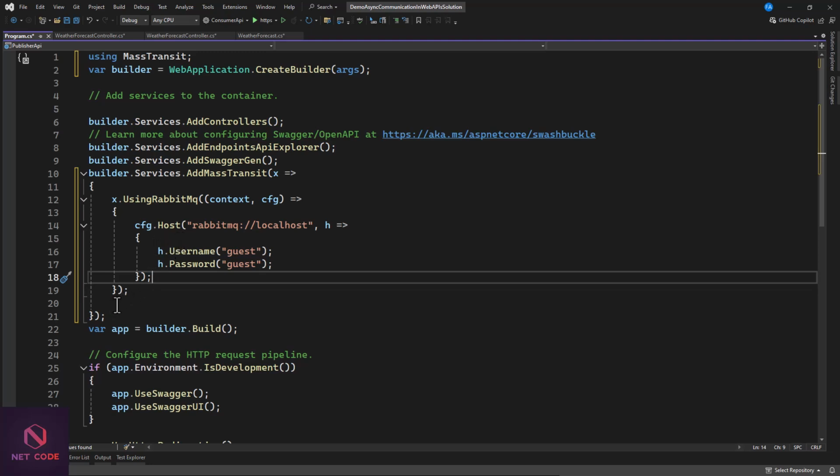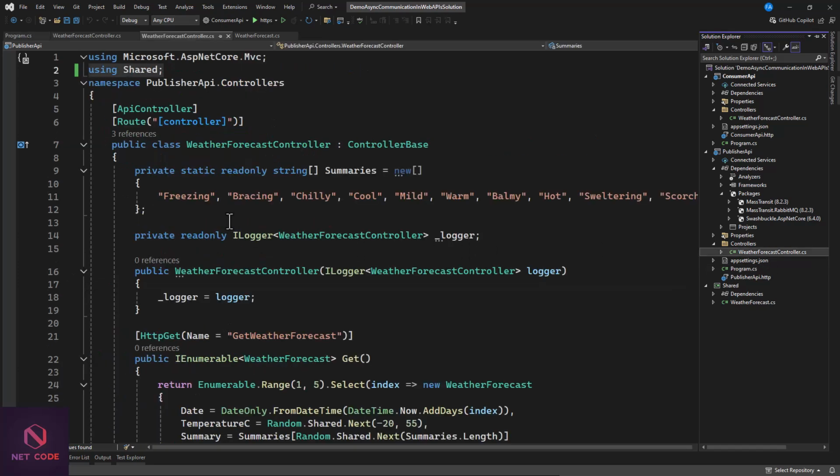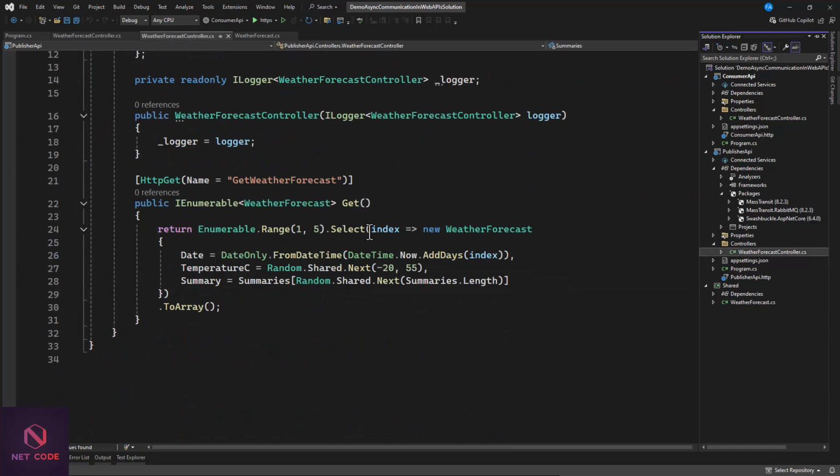Okay, so now that we have this, what we're going to do here is quite simple. We can go to our controller and start using this service. It's very easy to configure and start using. Okay, now let's go to our controller from here. So you know we have our controller. There's a publisher. So in our weather forecast controller, you can see from here that we have a list of weather forecast, right? So maybe we can return one, or we can even return all like this. Now how can we do that? We can convert this into a string because we need to serialize this into a string before we can send this. So let's see how to go about that.